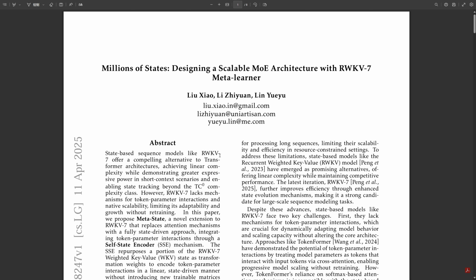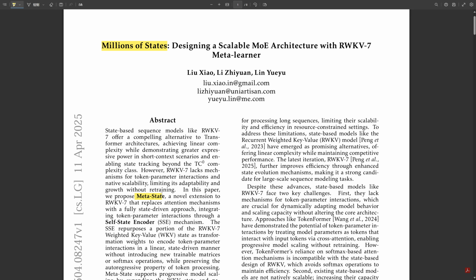Today, we're really digging into some cutting-edge research on sequence models. That's right. We've got this paper, which you, our listener, pointed us to: "Millions of States: Designing a Scalable MoE Architecture with an RWKV-7 Meta-learner," and you also sent over some great notes putting it all in context. Yeah, Xiao, Zhiyuan, and Yueyu's really interesting work. Definitely. So our mission today is to unpack the core ideas behind this metastate architecture, specifically how it tackles the scalability problems we see even with models like RWKV, let alone transformers. Exactly. It's trying to solve some pretty fundamental challenges.